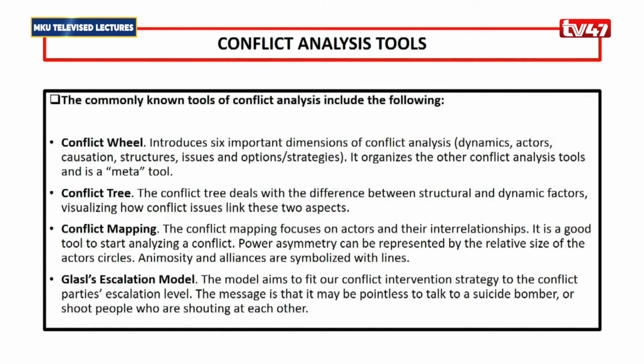And we have already mentioned some of these analysis tools, but the conflict wheel, for instance, it's more or less like the malt spanner, because this is more or less giving you a sense that when you're analyzing conflicts, you need tools. So you more or less need like a toolbox. And within that toolbox, now we have got these tools. So the conflict wheel is like the meta tool, because it comprises all the other six tools. So it introduces the 6 important dimensions of conflict analysis: dynamics, actors, causation. So it focuses on different aspects of conflicts.